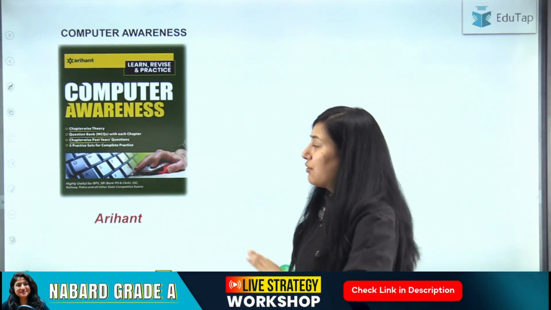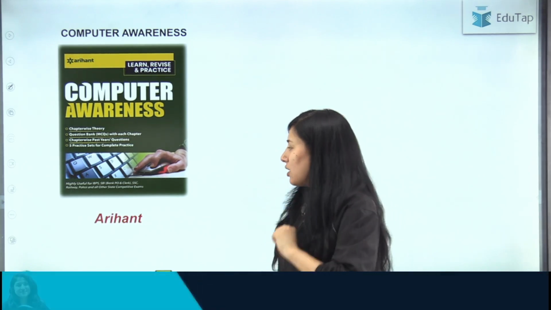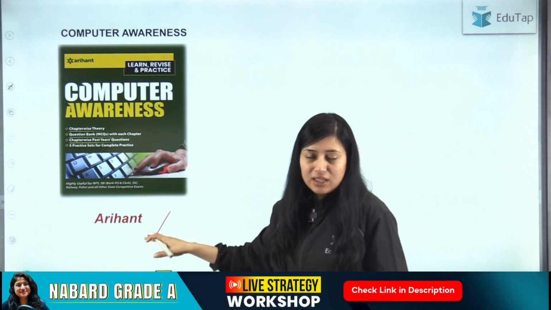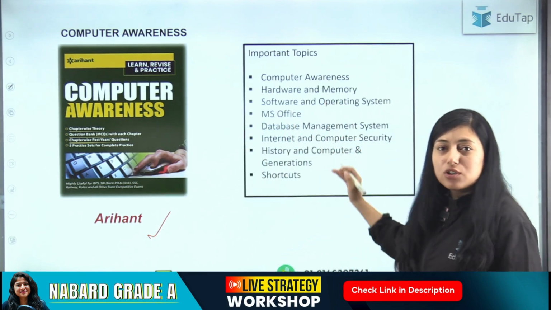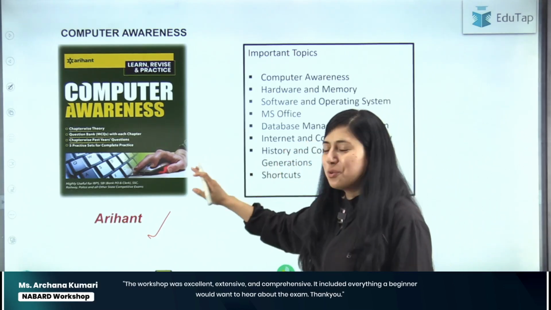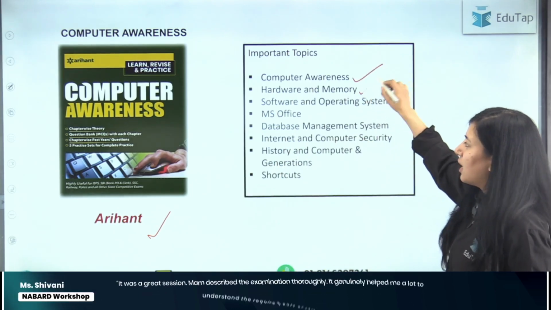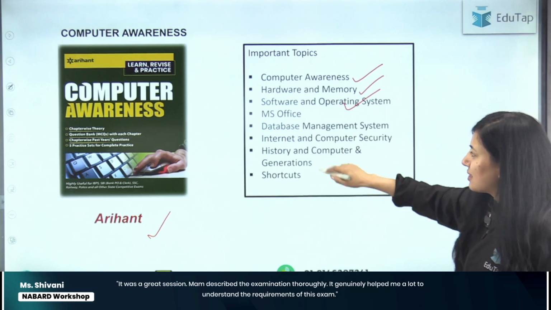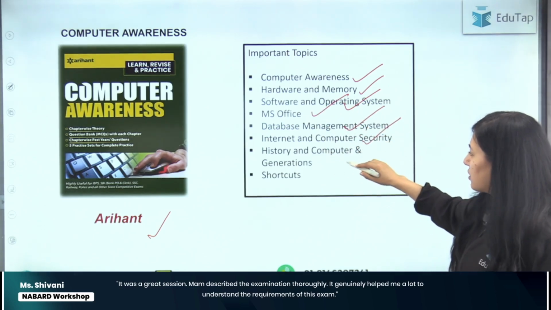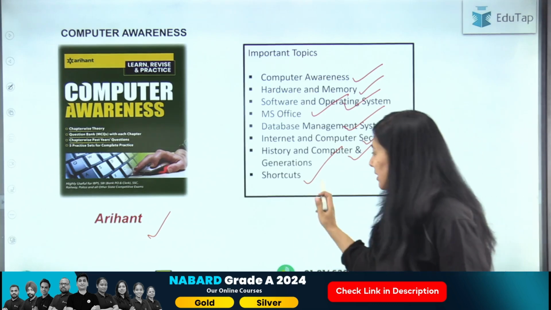Now apart from quant, reasoning and English, we have computer knowledge and decision making. Now where to study? For computer knowledge, you can refer to this book, Computer Awareness by Arihant. You can cover these important topics from this book and you will be done with your computer awareness practice. The topics are hardware and memory, software and operating system, MS Office, database management system, internet and computer security, history and generations of computers, and shortcuts. Shortcut keys are very important.